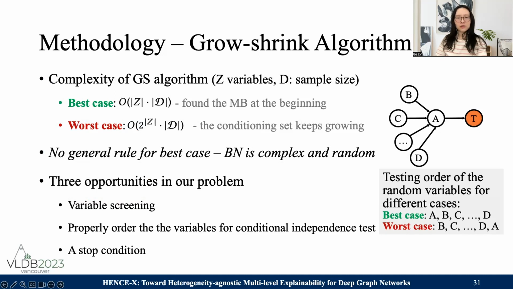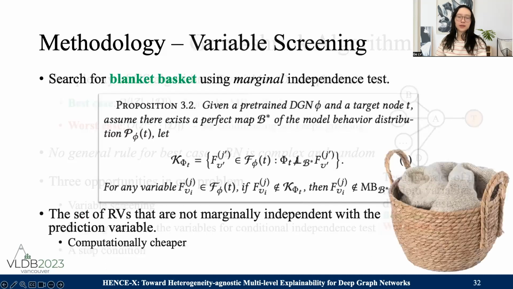There are no general rules for the best case because a Bayesian network is complex and random, but we do have some opportunities in our problem. We can first screen out some variables, then properly order the variables for the conditional test. Finally, an elegant stop condition can also help.